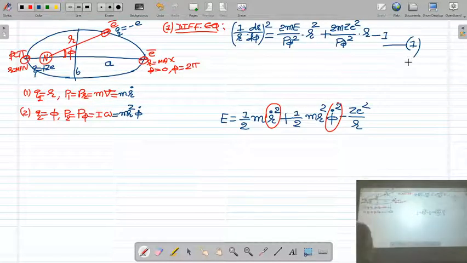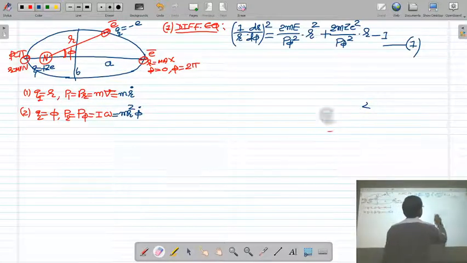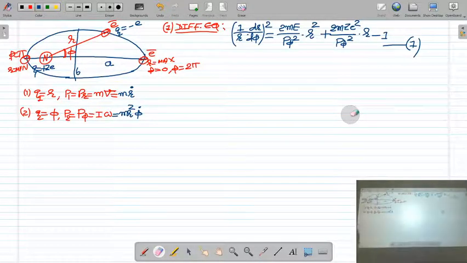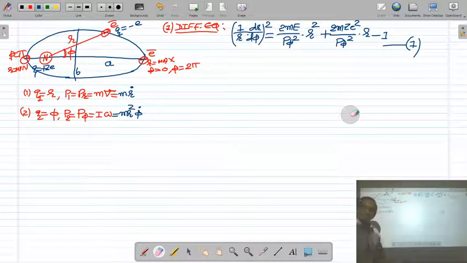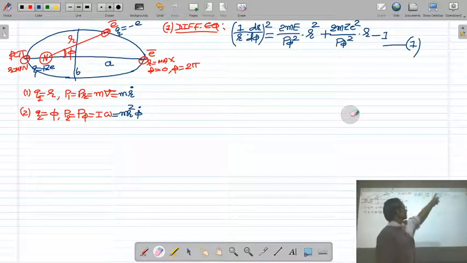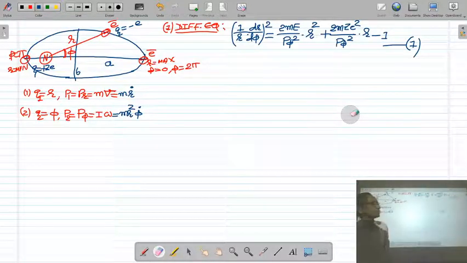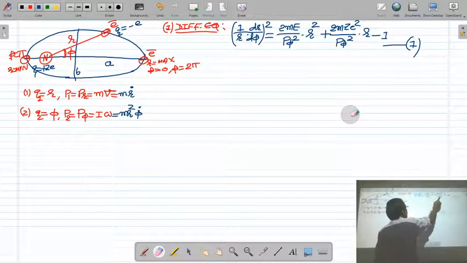1 upon r dr by d phi whole square is equal to 2 m upon p phi square into r square plus 2 m Z e square upon p phi square into r minus 1. So this is the differential equation for the elliptical orbit of electron about the nucleus. This equation we have derived from the equation of total energy of the system, which is the sum of kinetic energy and potential energy. Please remember here p phi.